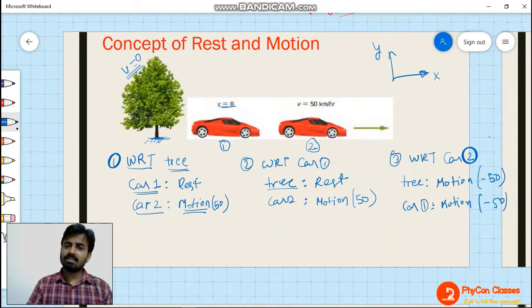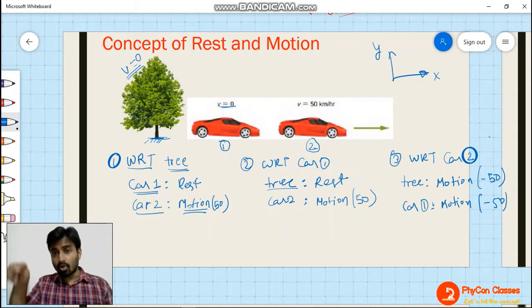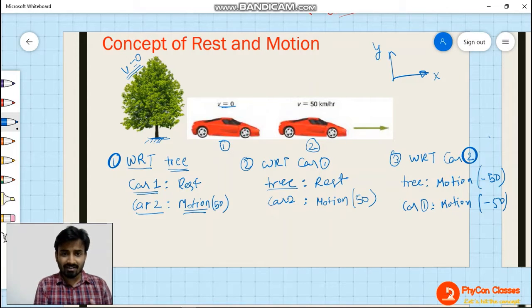If you are sitting inside a bus, and the bus is moving, what is your motion with respect to the bus? Rest condition only. What is the state of motion of the bus with respect to you? Rest condition only. But what is the state of motion of the road with respect to the bus when the bus is moving on the road? It will be in motion but in negative direction. Are you understanding these things? If you're not understanding, just go back and try to hear it again.